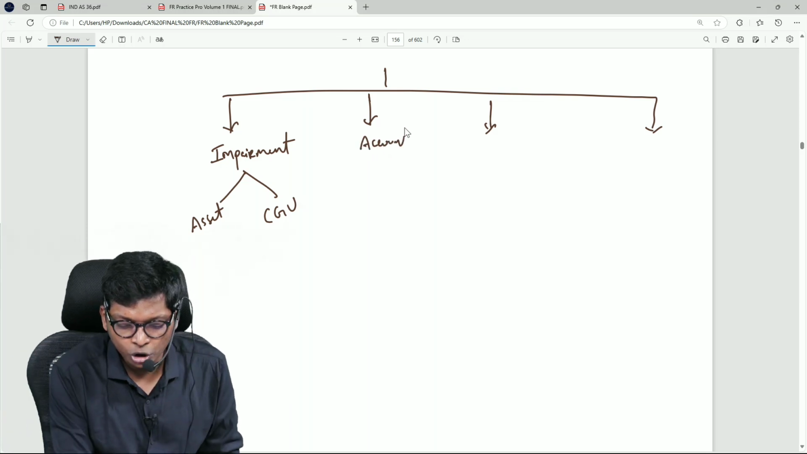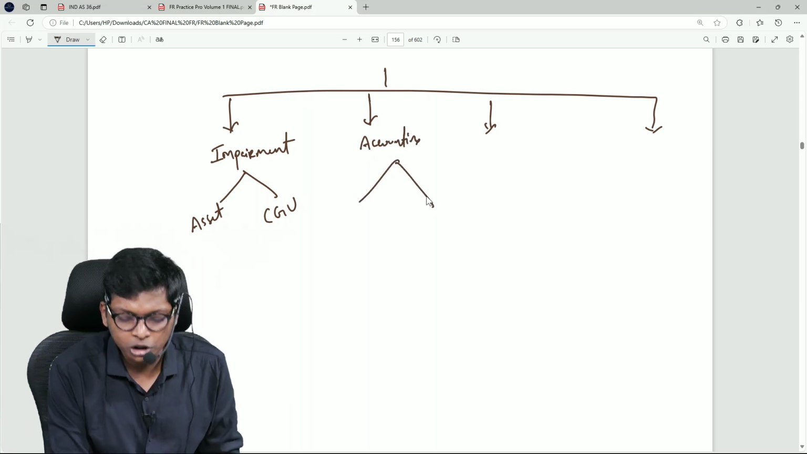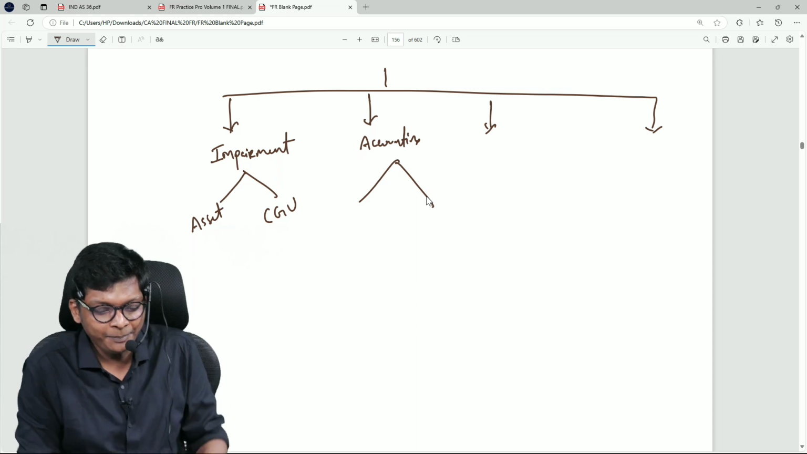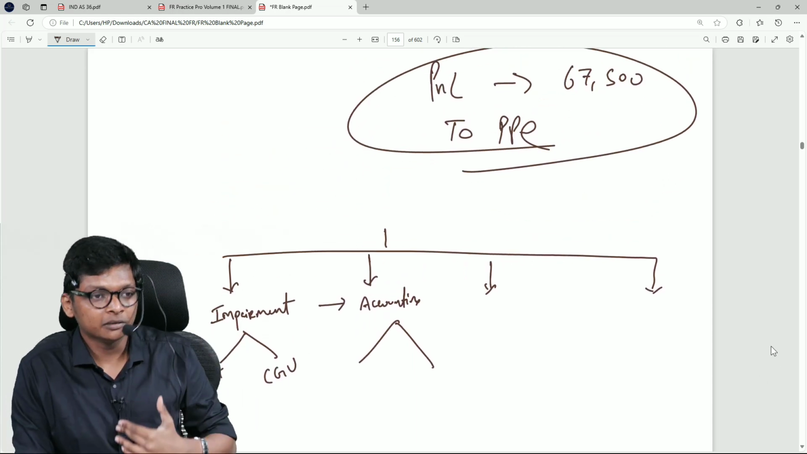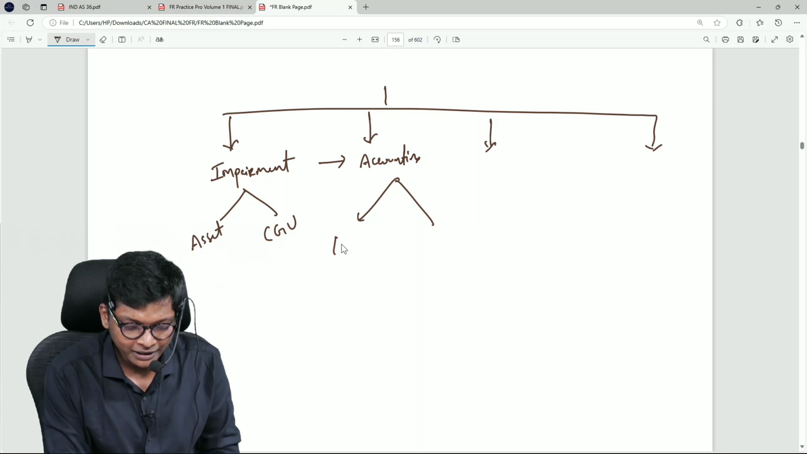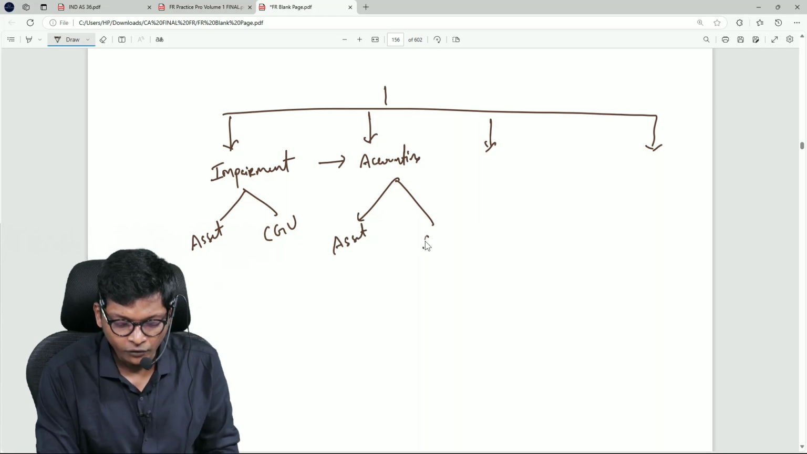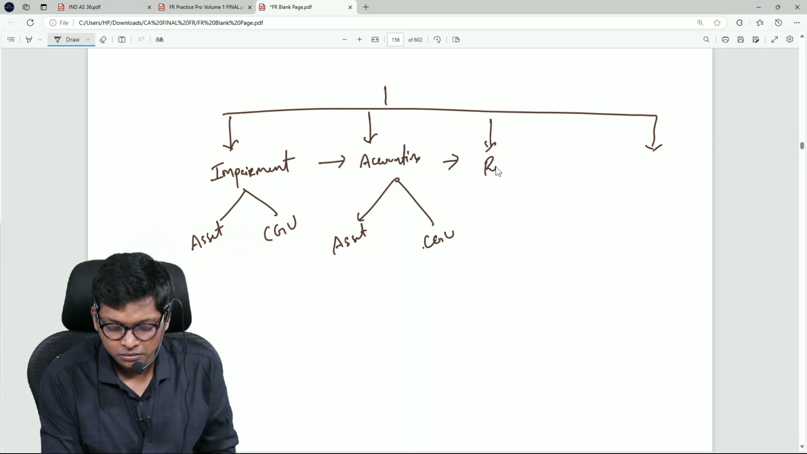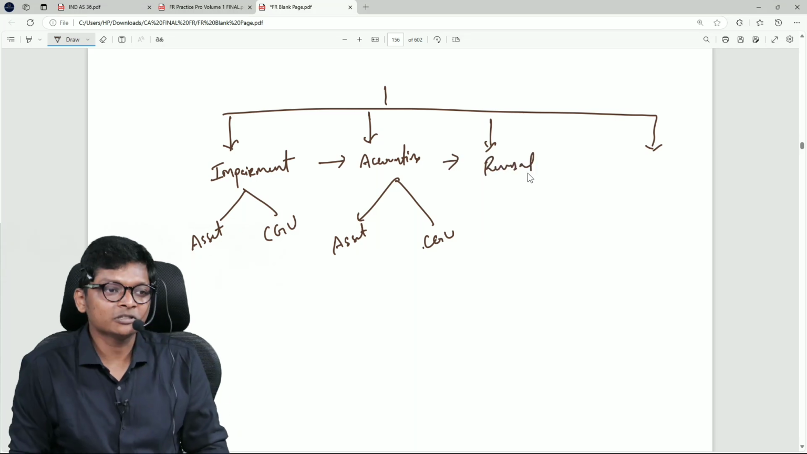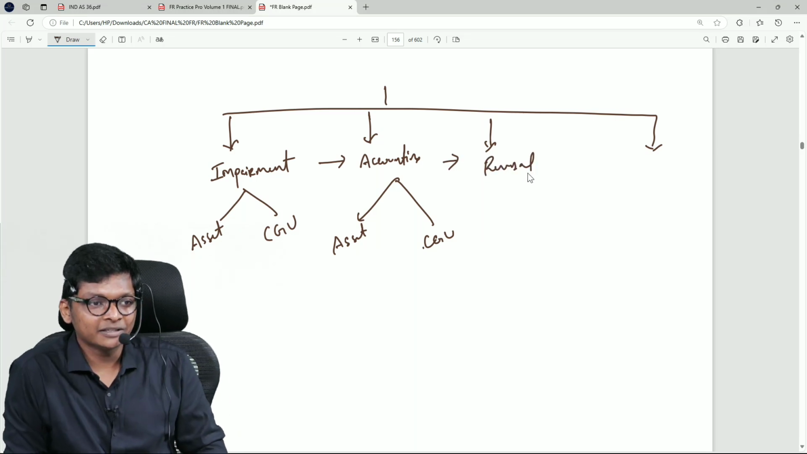Similarly, you will learn accounting. Sir, how to do accounting? If impairment happens, you should do accounting. Just know what the accounting is, P&L to PPE. Like that, accounting for an asset and for a CGU. Next, reversal is possible. What is reversal?